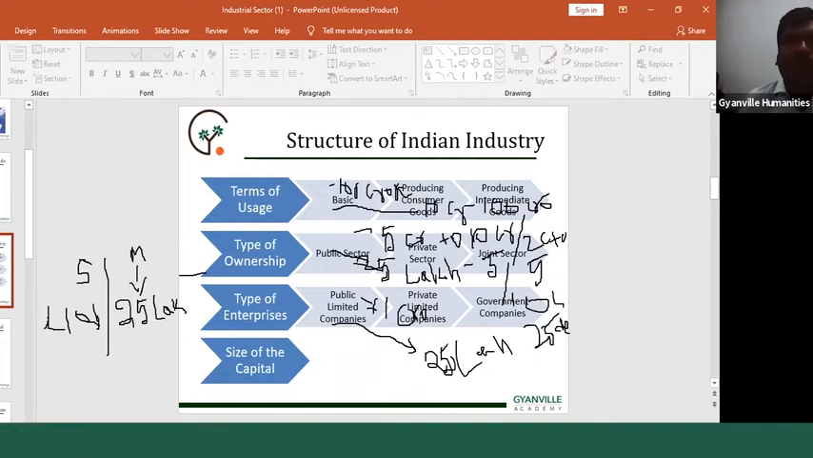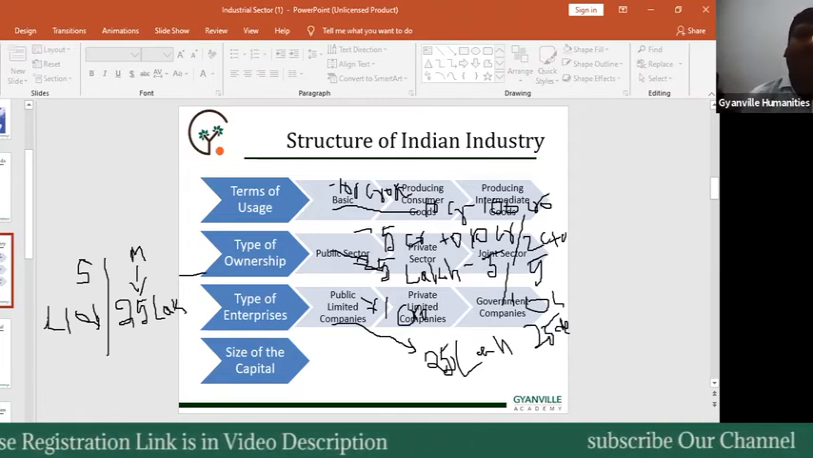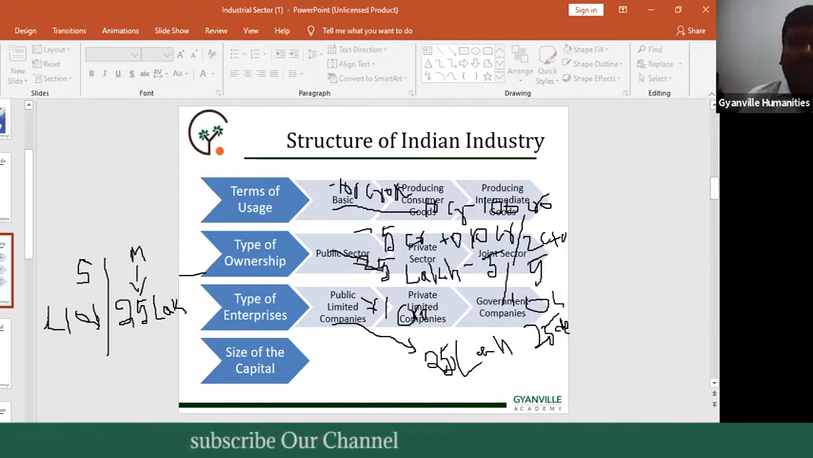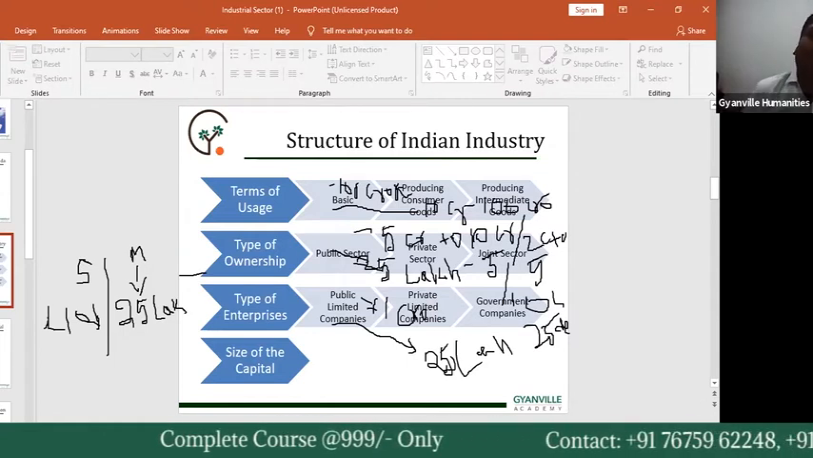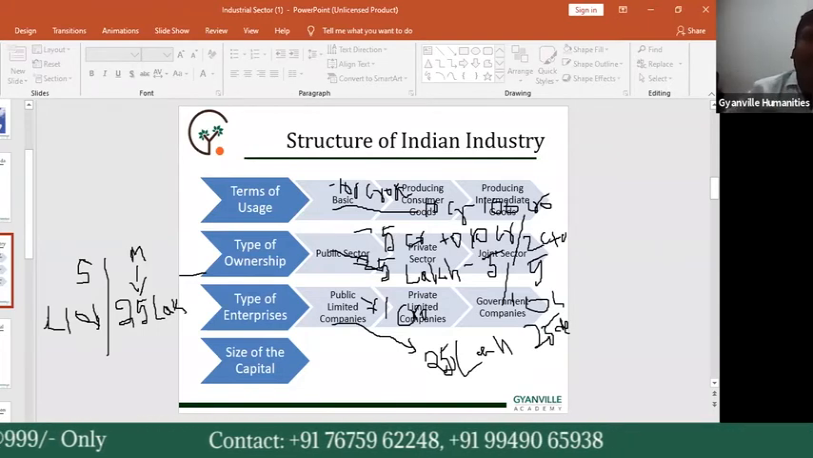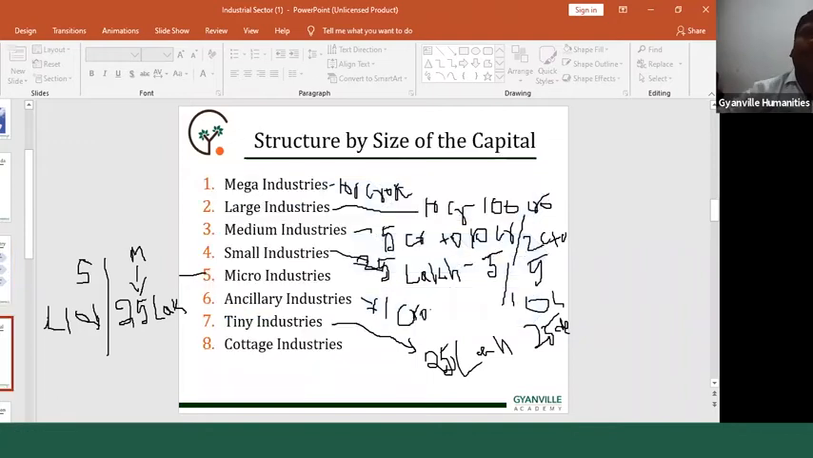Next we have another classification, the type of ownership: public sector, private sector, joint sector. Next, the type of enterprises: public limited companies and private limited companies. The third one, government companies. Finally, we focus on another structure of industry, that is the size of the capital base, the categories based on capital investment amount.